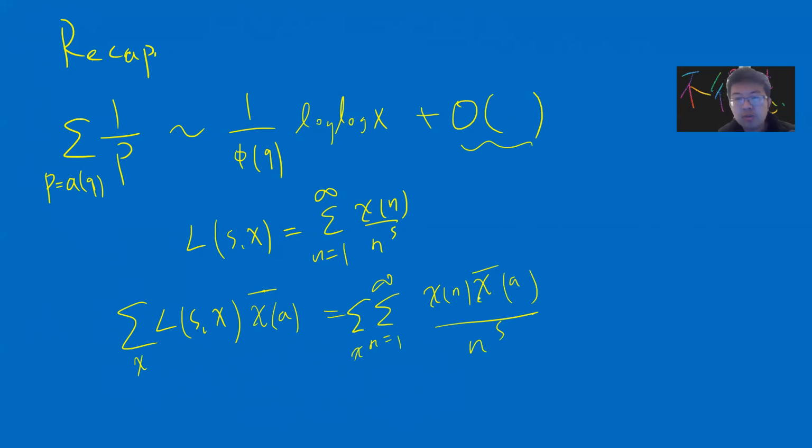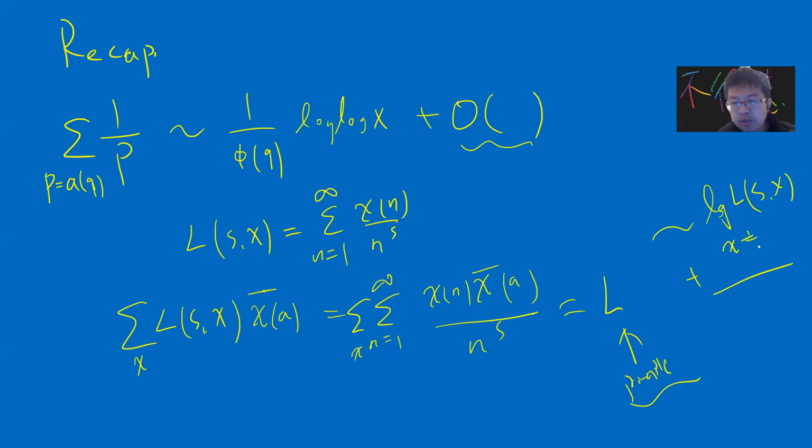Okay, and the orthogonality will give you a lot of terms. One is the principal character term, which you already know will blow up, and the rest of the terms correspond to some log of the L function for chi a non-principal character.